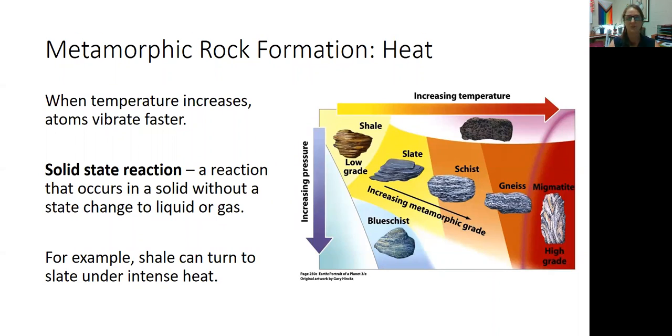So metamorphic rocks form, I've been saying intense heat and/or pressure a lot. And that's because metamorphic rocks often form from intense heat and pressure, but it could just be heat and it could just be pressure, as long as there is some solid state reaction. The material remains solid, but the bonds within that material change to form a new mineral or change to form a new shape. Okay. So for example, shale can turn into slate under intense heat.